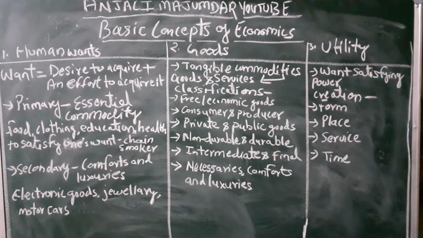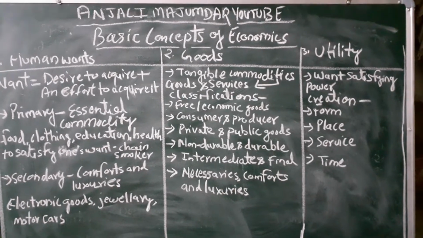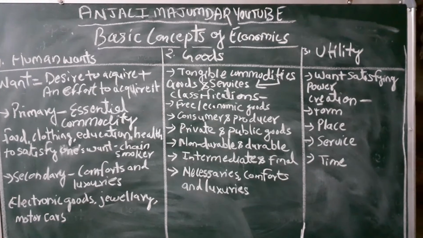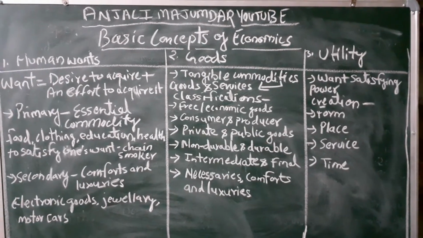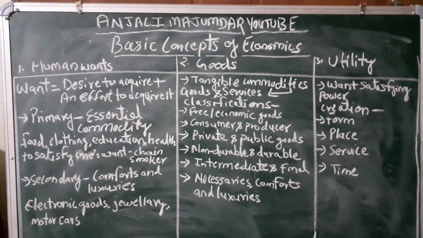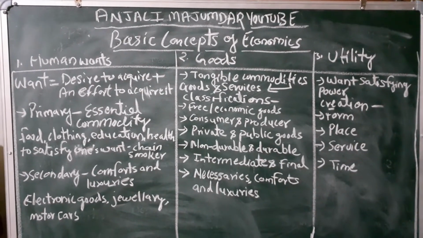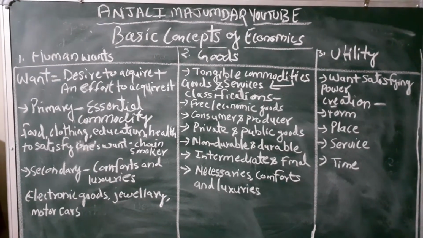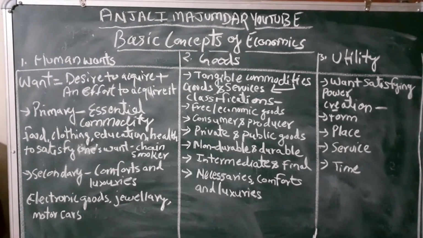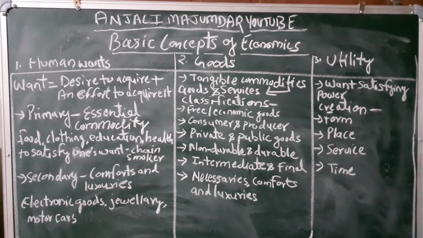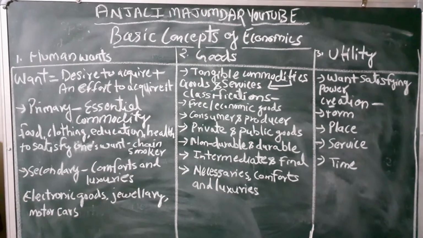Utility is nothing but the want satisfying power of a commodity. If any commodity has the power of fulfilling satisfaction, then we say that the commodity has utility. For example, I as a teacher, for me chalk and this board have utility, because I use the chalk to come up with my teaching aids, right? Chalk, duster, board have utility for me because they help me produce something.